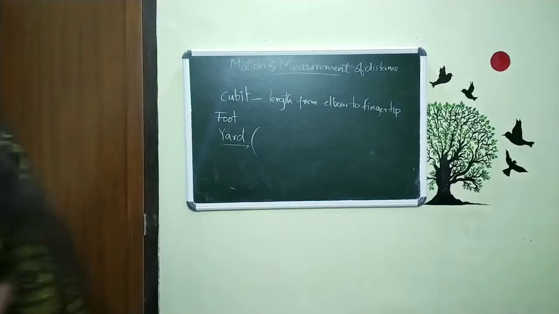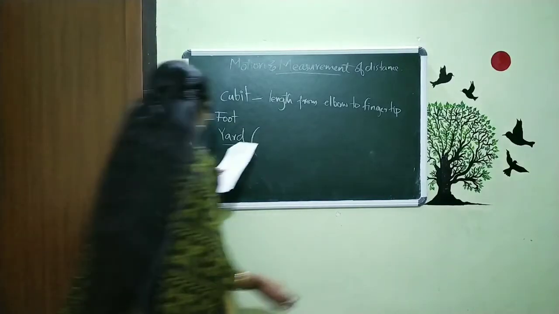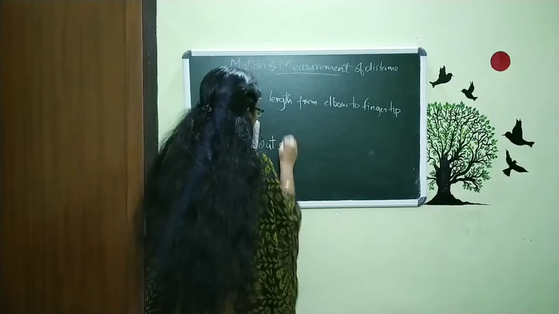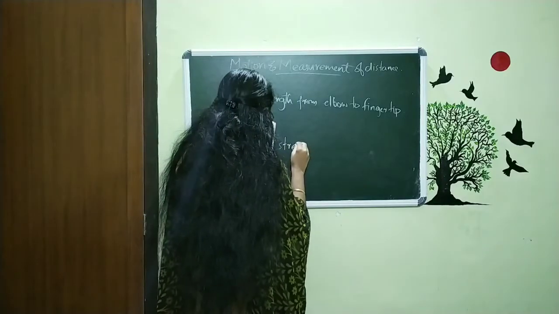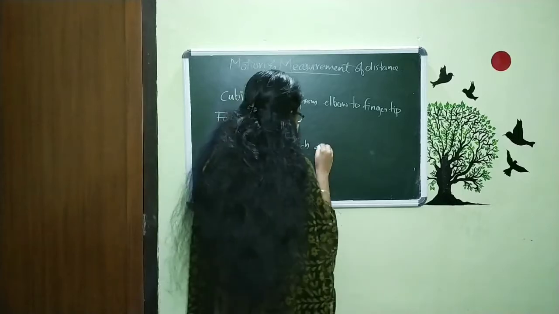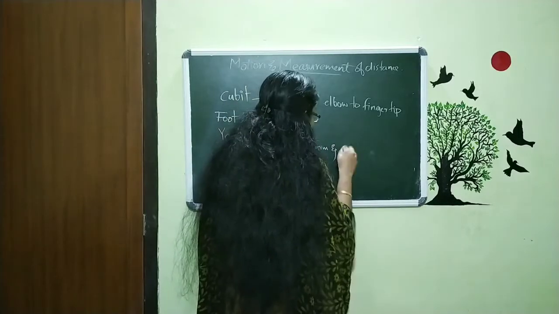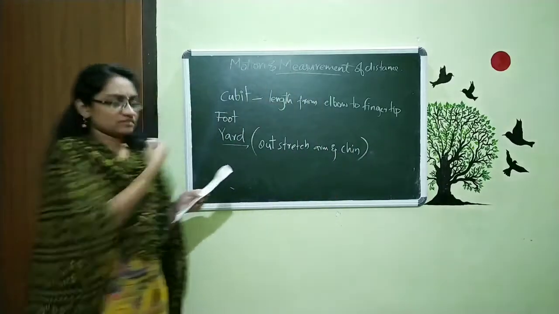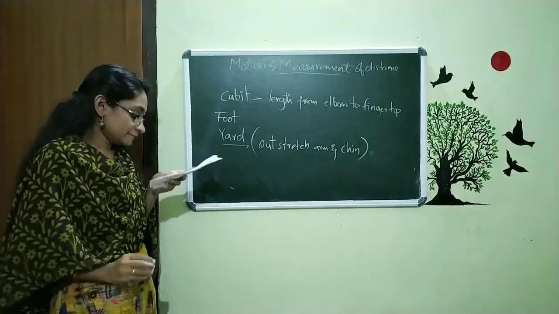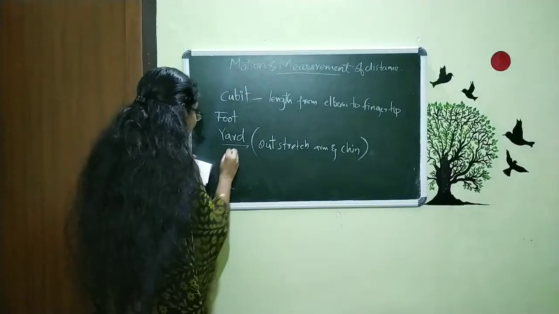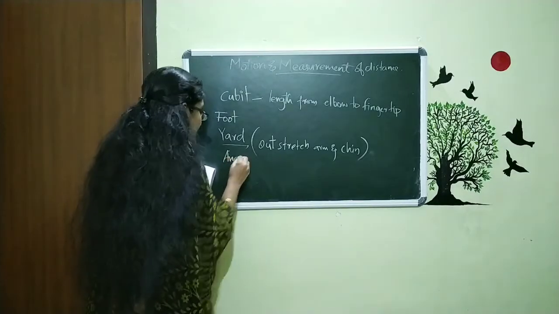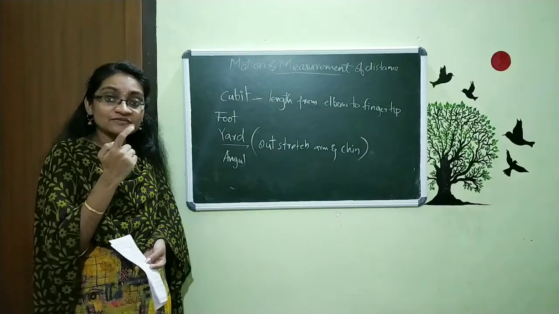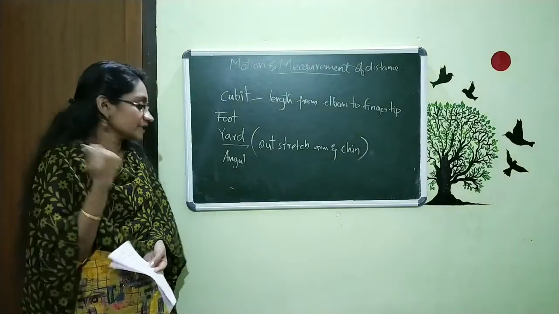So we can explain that a yard is the length between the outstretched arm and the chin or our shoulder. And another measurement is the angle. Angle is used to measure small lengths, that is nothing but our finger. That is the length of the finger.